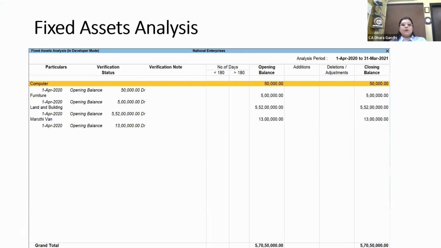We'll move forward. Now, fixed asset analysis. A simple ready report is available in the fixed asset analysis tab, which is in the same data analysis table.